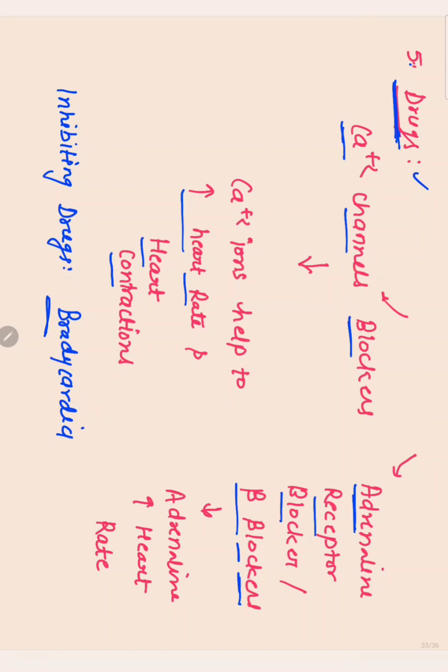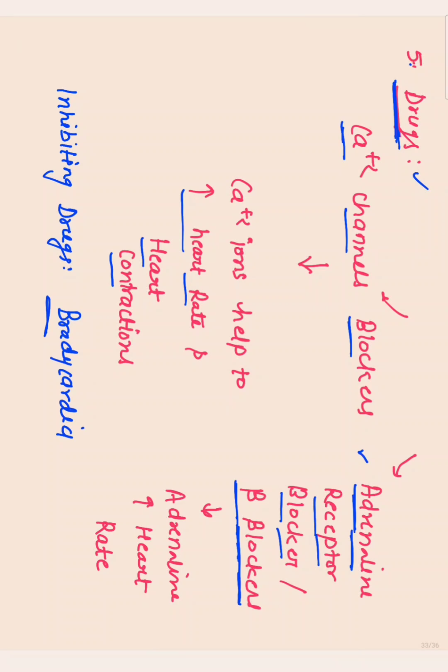adrenaline hormone. So in case of hypertension and myocardial infarction, we give beta blockers or adrenaline receptor blockers. What does this drug do? This drug inhibits adrenaline receptors from binding with adrenal hormone, and that causes decreased hypertension.